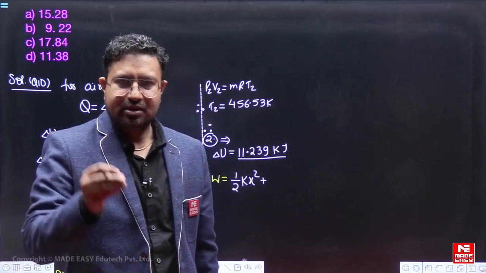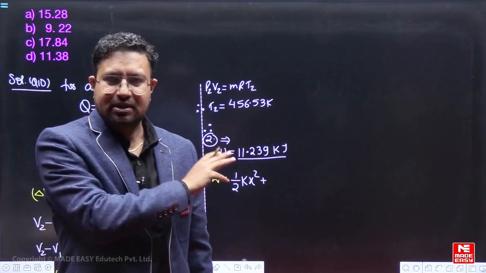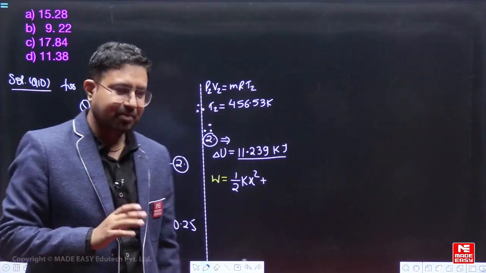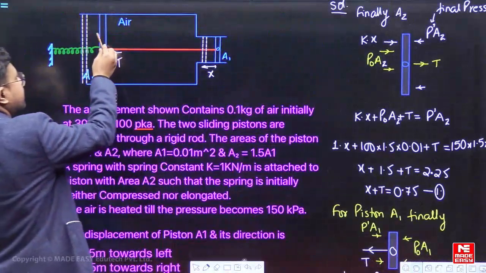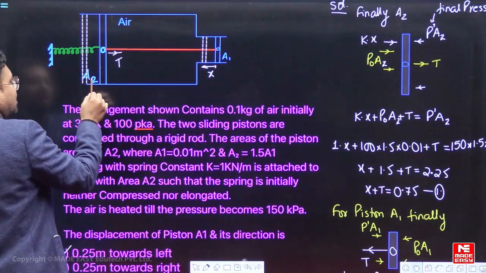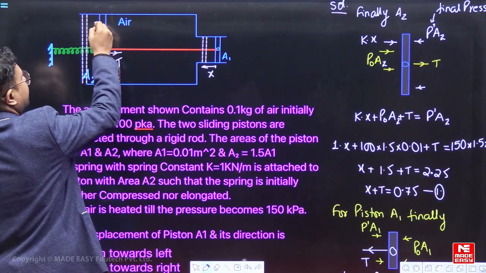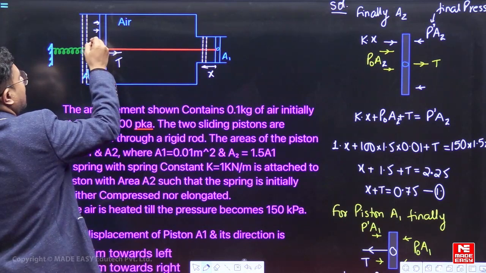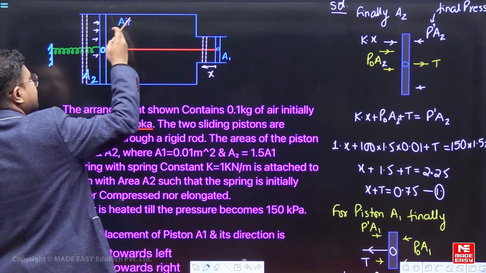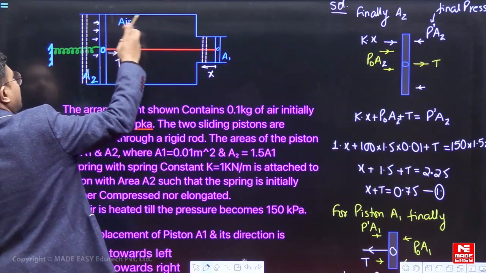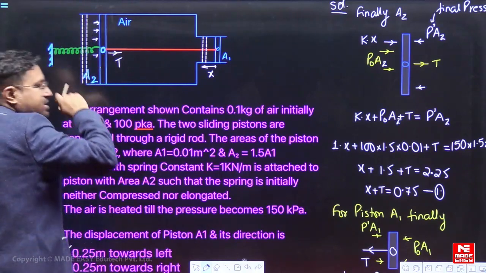Whatever heat you will give, some of it will be stored as internal energy, plus some will be spent as work. So whatever work has been done, some energy is stored in the spring, plus this work to push the atmosphere. Whatever energy goes to the atmosphere will go because of the pressure at the contact point of the piston and the atmosphere. It has nothing to do with the pressure here. The pressure here is pushing the piston, that's it.